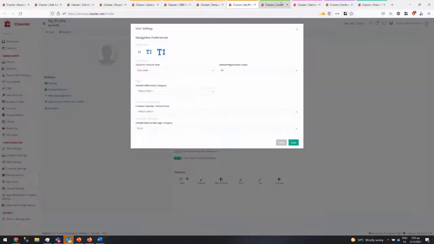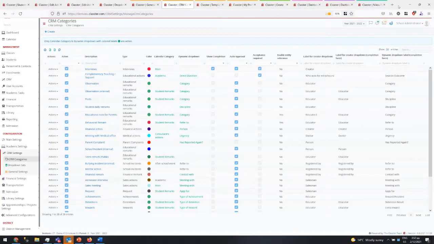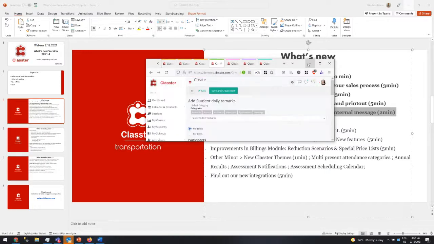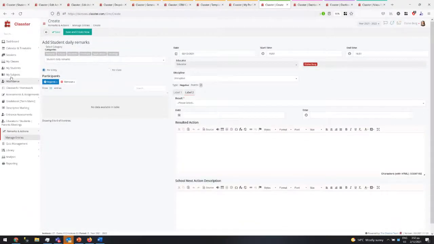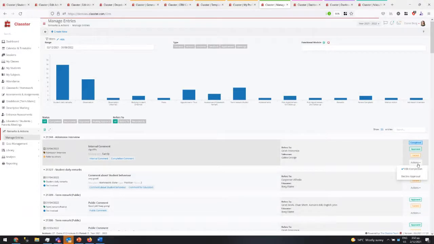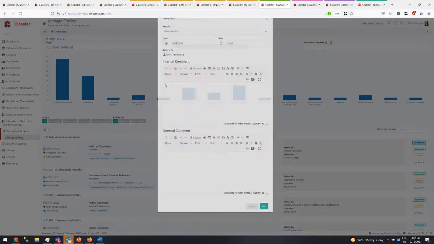I don't remember if the teacher has the right. Where is the teacher now? Here? No. Sorry, but this is what it does. It appears this one is the teacher, the green. So if I go back, the same capability is given in the complete, but it's a pop-up in these two sections, two actions. Usually you do them at two different time points. Okay, so this is the next one.